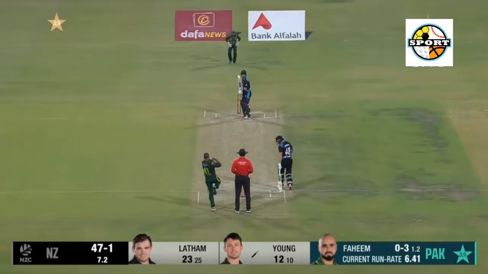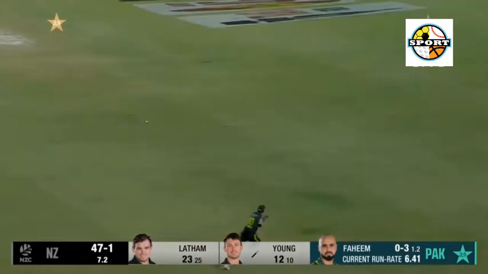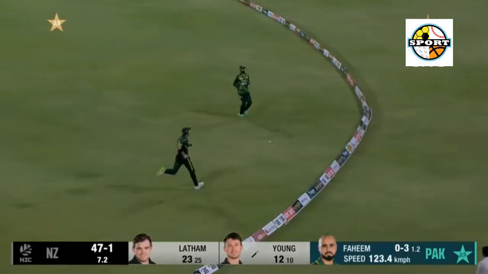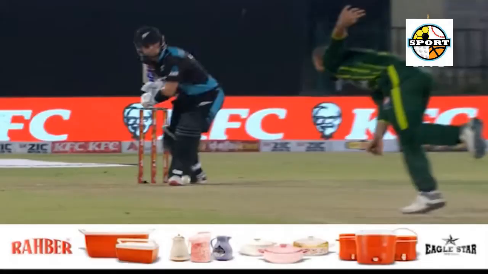15.4, Nishan to Faheem Ashraf, 4, fuller length delivery, outside off, drilled, 4. There was room outside off and Faheem Ashraf pounced on it.